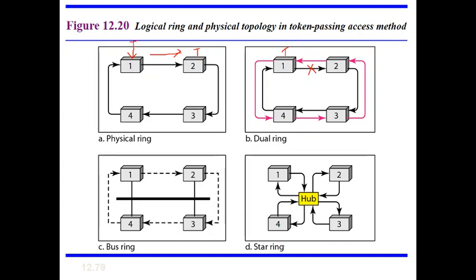Again in star topology, by using the hub, internally inside the hub we will be creating a ring type topology. That is how we can use this token ring in any of the physical topologies, either physical ring or bus or star.